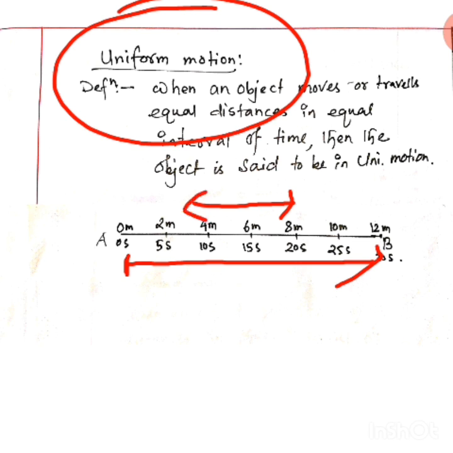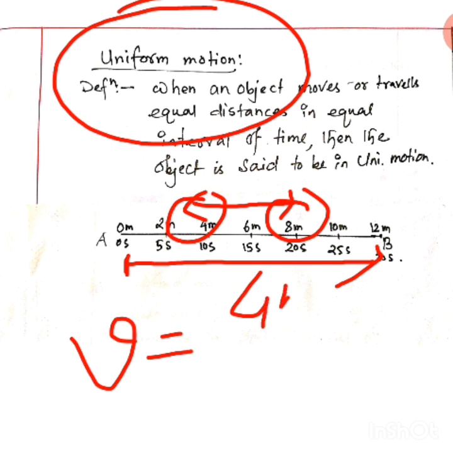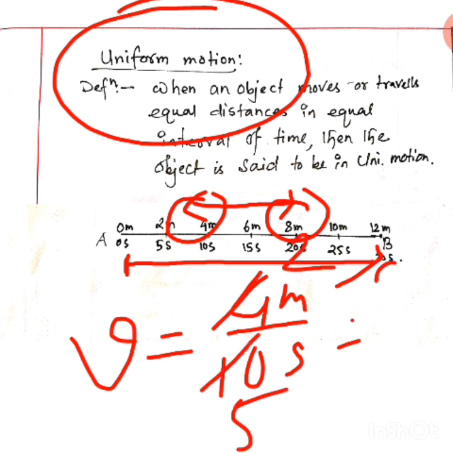8 minus 4. So the speed will be what? Distance, 8 minus 4, is what? 4 meter divided by 10 second. Now you can cut by 2. So 2 2s, 2 5s. So it is 2 by 5. Is it not the same? 0.4.